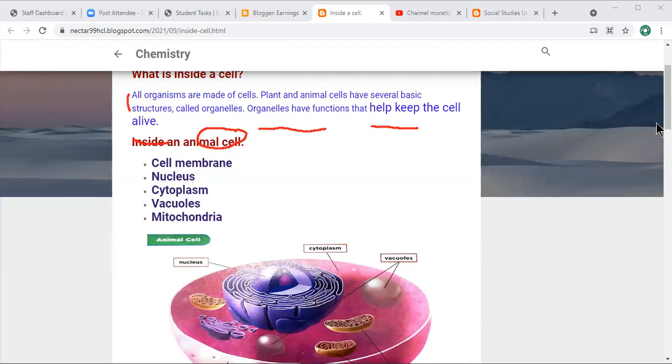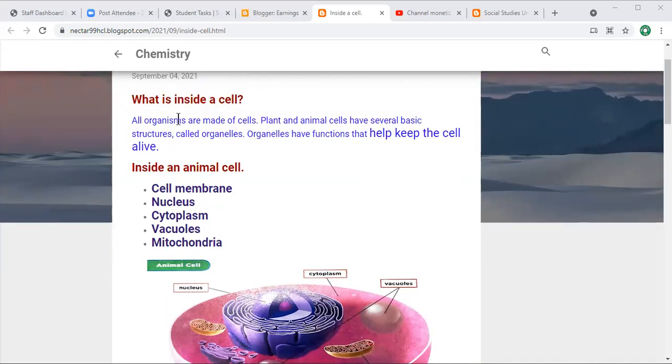Yes, please read the names that are here inside an animal cell. Please read these organelles. Okay. Names, please, one by one. Inside an animal cell, there are cell membrane and nucleus and cytoplasm and vacuoles and mitochondria.